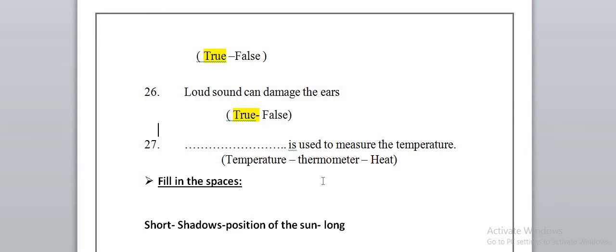Okay, what is used to measure the temperature? Actually, the thermometer is used to measure the temperature.